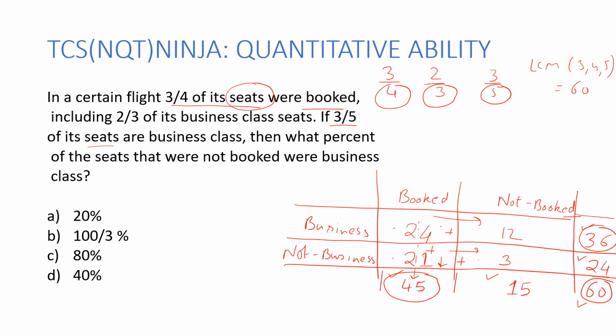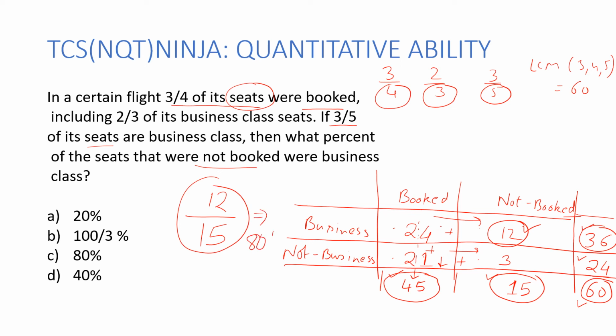Let me read it once again. What percent of the seats that were not booked were business class? So not booked were 15, and out of those 15, 12 were business class. So what percent is 12 on 15? You can say it is 4 on 5. 4 on 5 would mean it is going to be 80%. 80% would mean C is going to be my right answer.